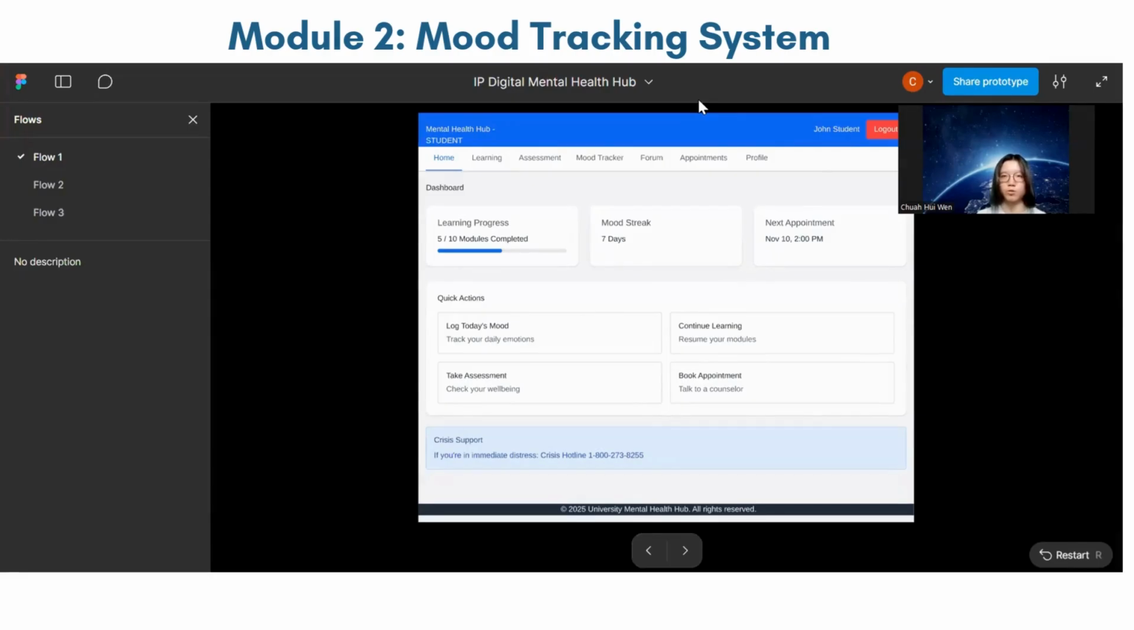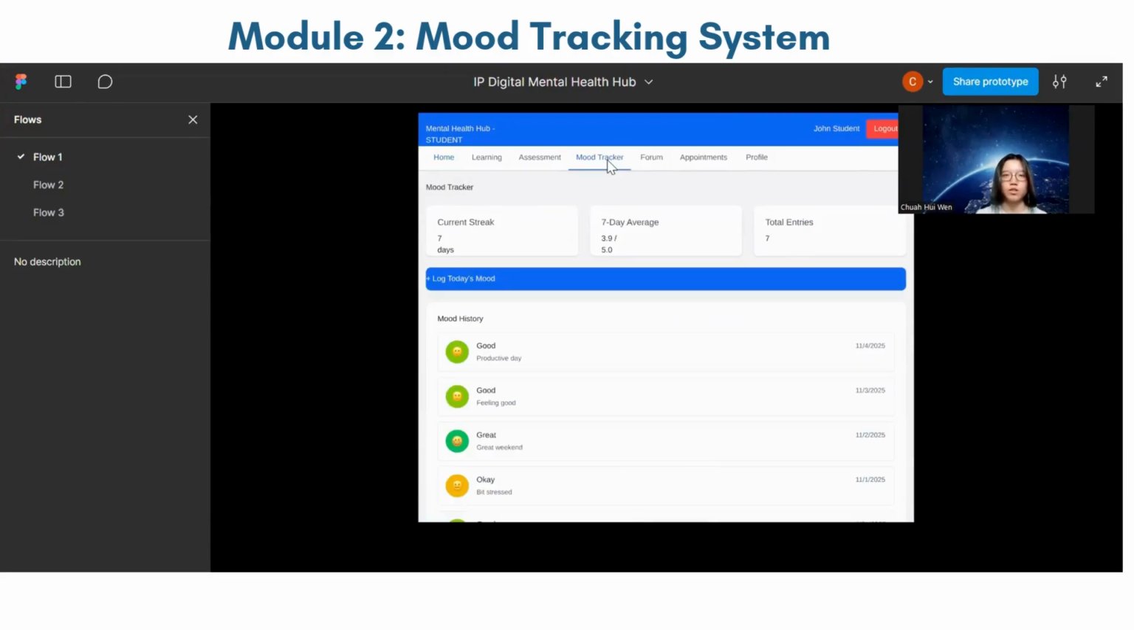Now I'm going to present module 2, which is the mood tracking system. At the student dashboard, press the mood tracker. And then here you can see the current streak is 7 days, and the average, and the total entries is 7. And then you can record daily mood by pressing the log today mood button.